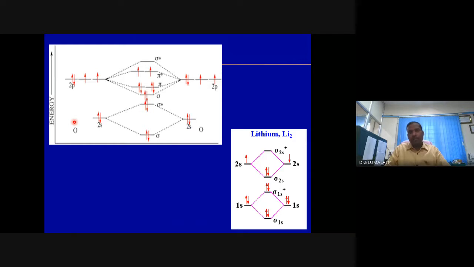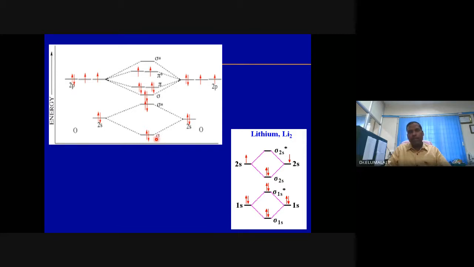8. What is the electronic configuration of the oxygen atom? 1s2, 2s2, 2p4. So 1s is removed for simplicity. So 2s filled, 2p4, 2 electrons, another 2 electrons. There is one oxygen atom. You take another identical oxygen atom and you allow them to undergo hybridization. You get the oxygen molecule. These are the energy levels of the oxygen molecule.